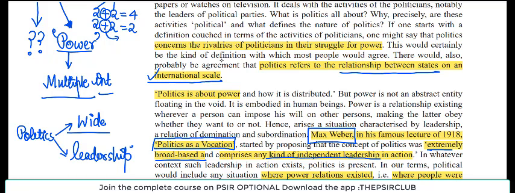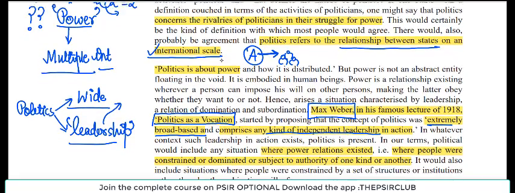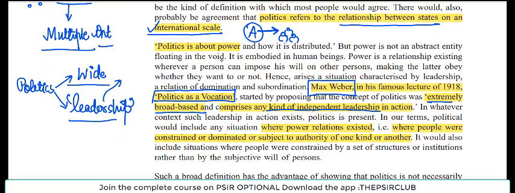Again, who is a leader? Who exercises influence, who has the commanding authority, right? If A is the leader and here are his team members, A has commanding authority, A has power. So this is leadership in action. He or she is exercising power. So again, he or she is trying to influence them. So something like politics, यहाँ पे आप इसे कह सकते हो. So Max Weber says that it comprises independent leadership in action.